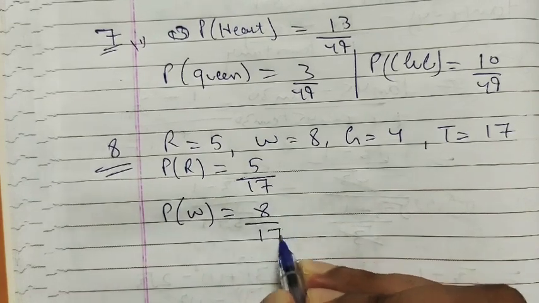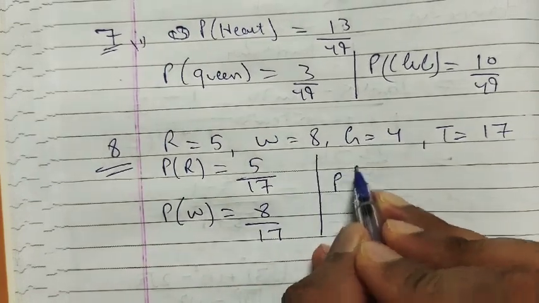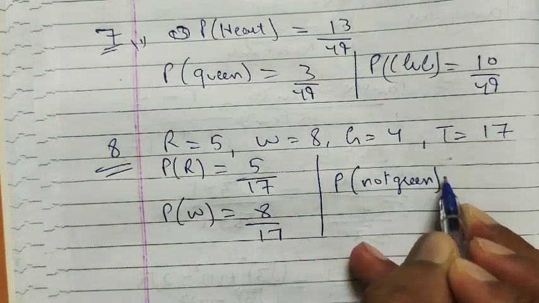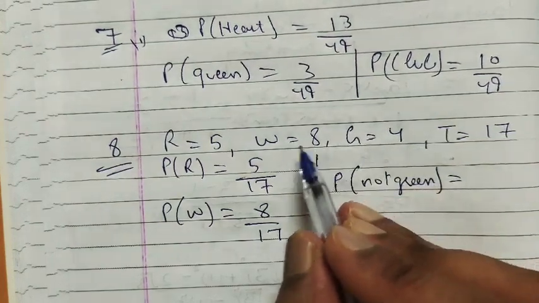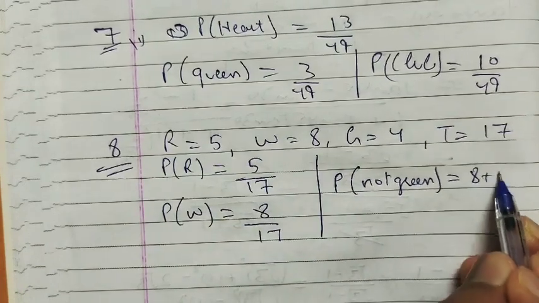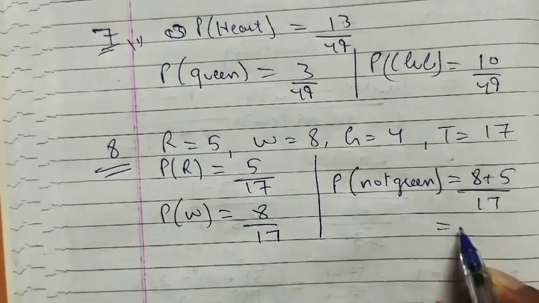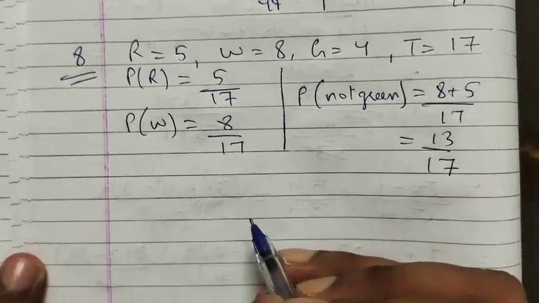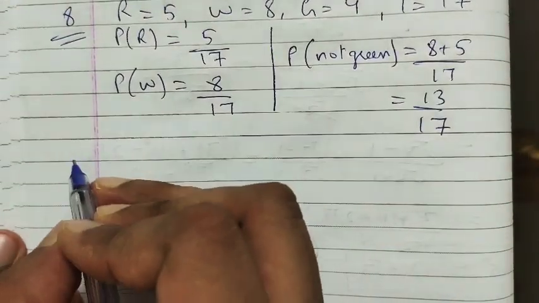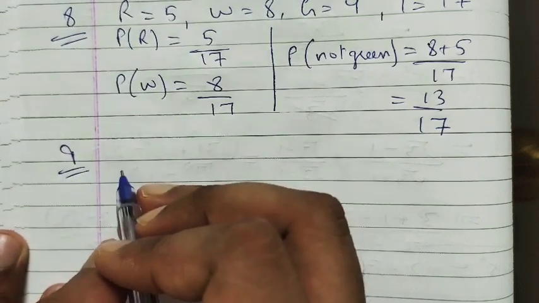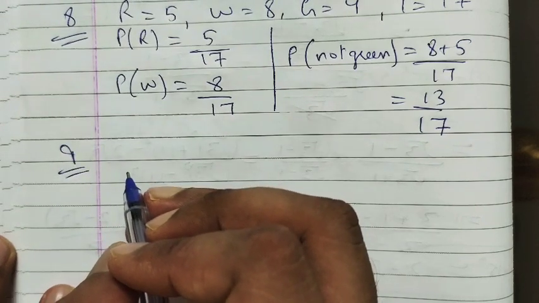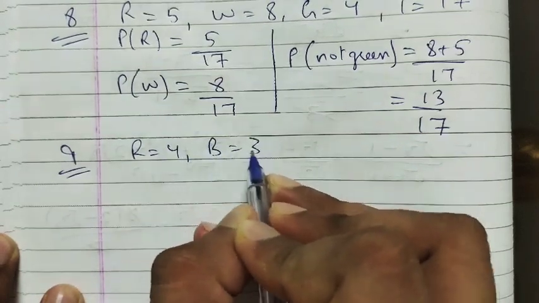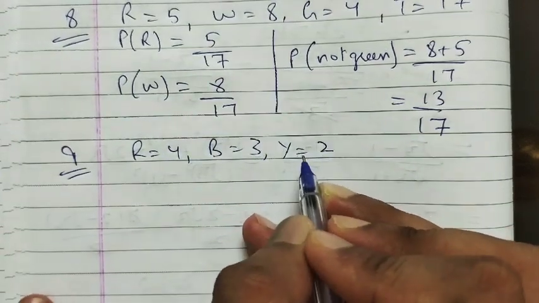Probability of white is 8 upon 17. Probability of not green: except green, 8 plus 5 upon total 17, so we can say 13 upon 17. Next, 9th: a bag contains 9 discs of which 4 are red, 3 blue, and 2 yellow.